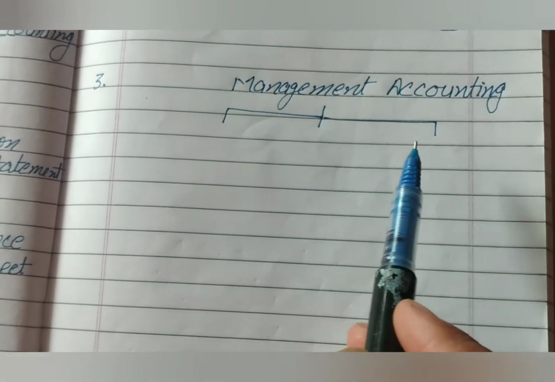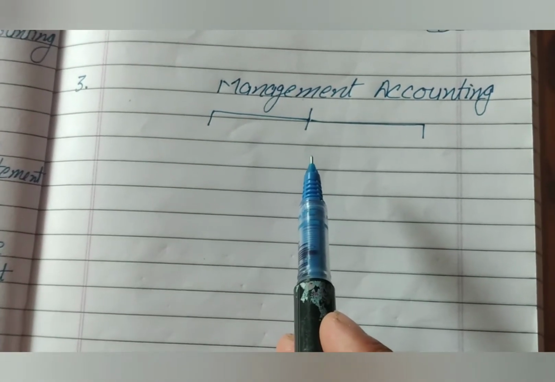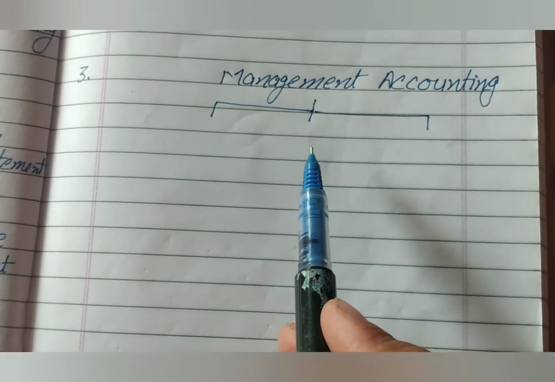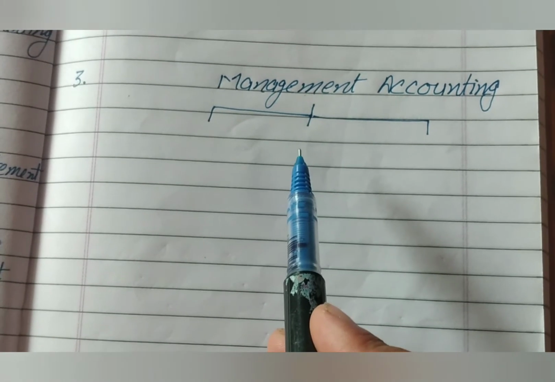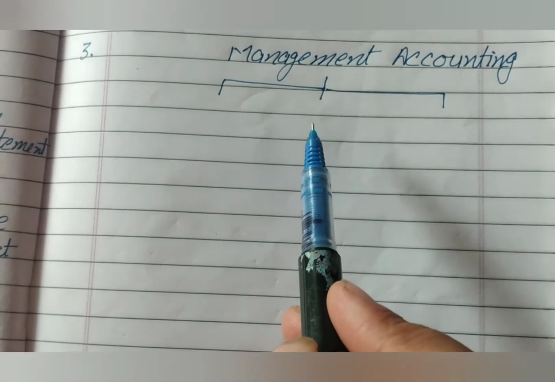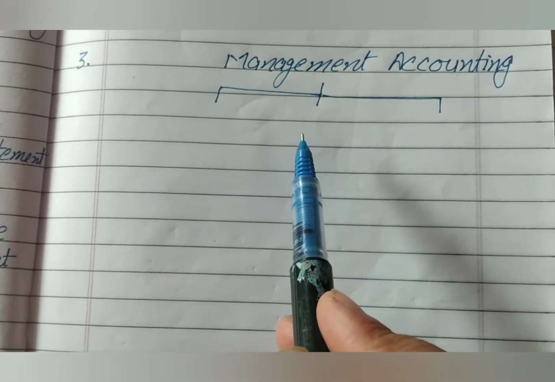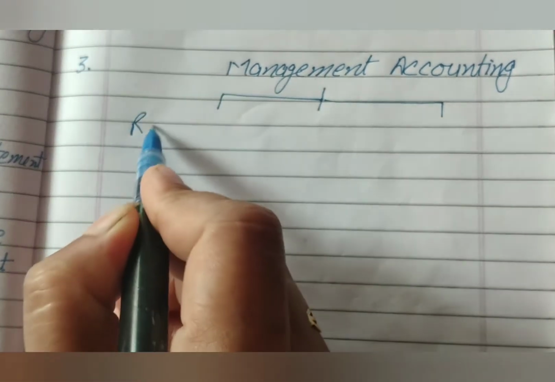Third one is management accounting. It is the most recently developed branch of accounting. In this accounting, the necessary information is given to the manager. On the basis of information, the evaluation of policy is done or not, and decisions for future are taken or not. It includes ratio analysis,